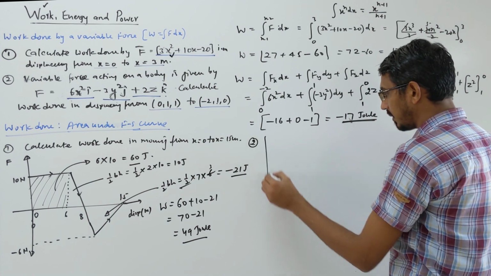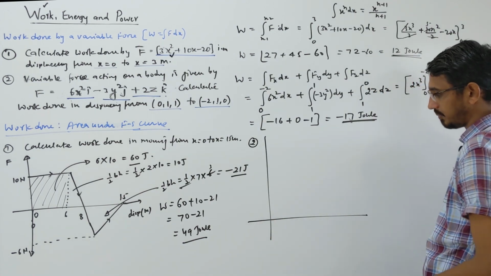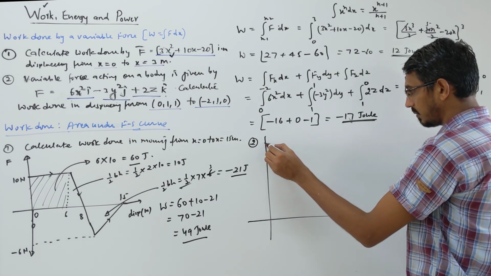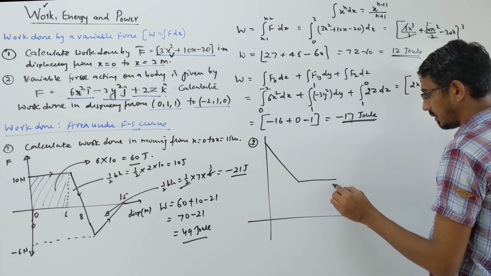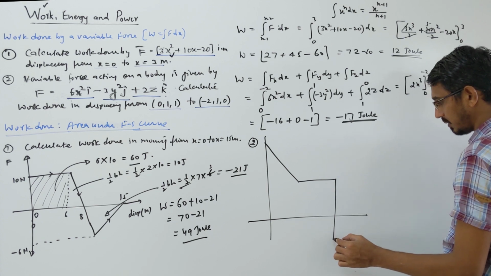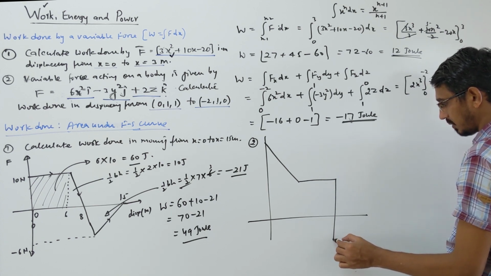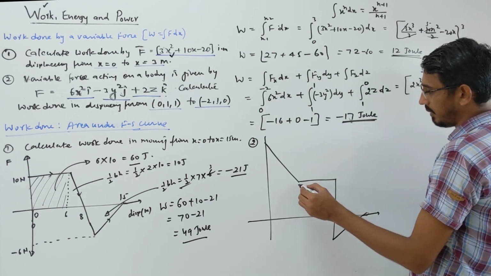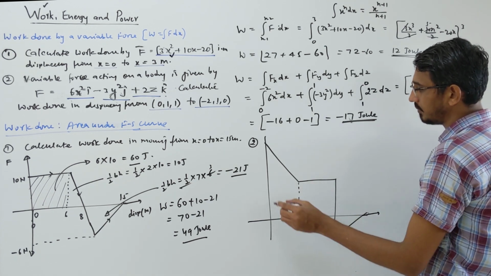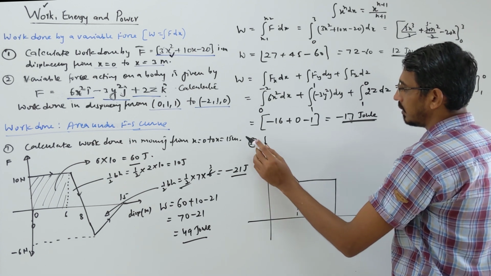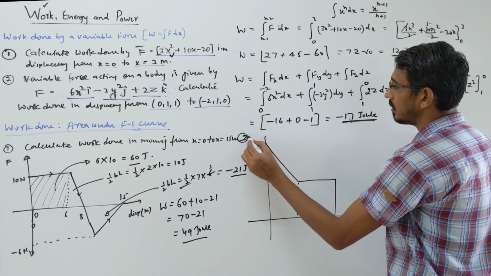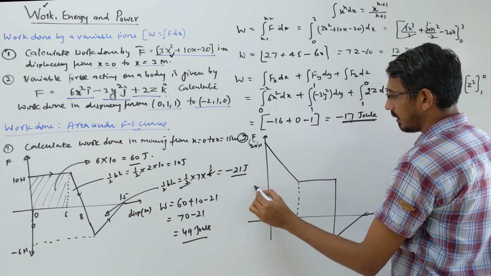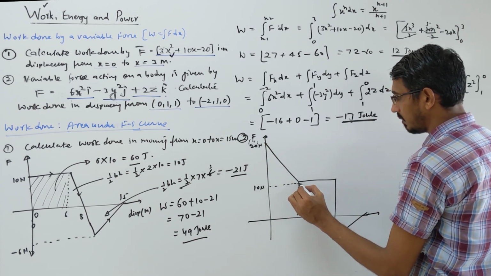Let me give one more example like this, okay. Suppose I ask you to calculate the work done in this process, right? And I give a picture like this way. This is just for practice. Okay, this is the question, and we have to calculate area. We have to calculate work done. So this side is the force. That's force. This is given 20 Newton. Let's say here 10 Newton.